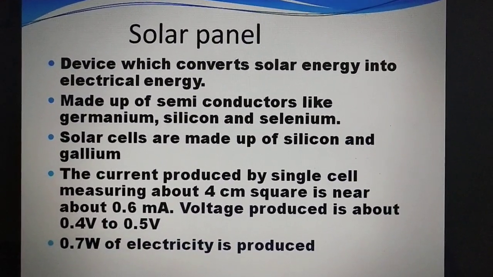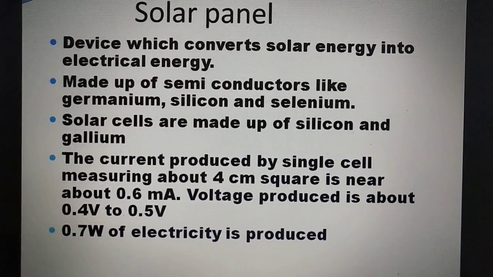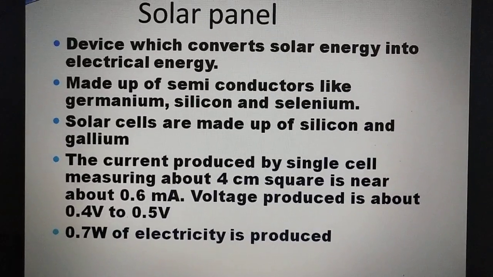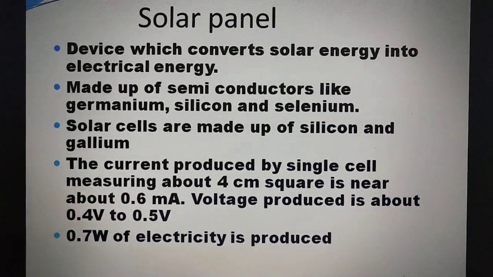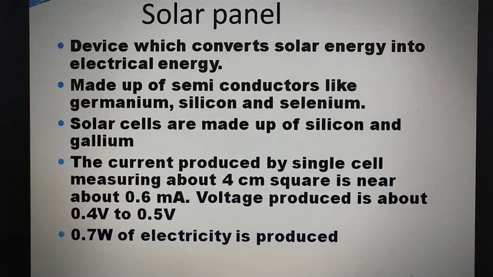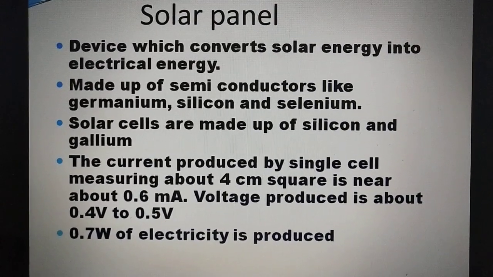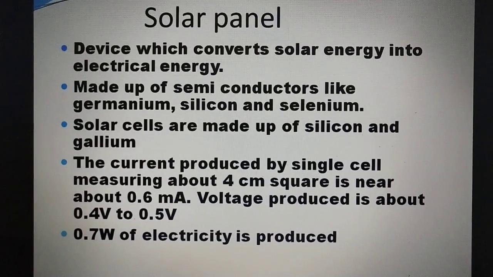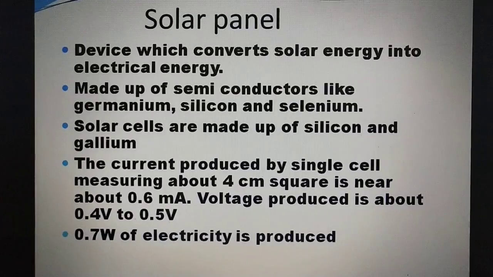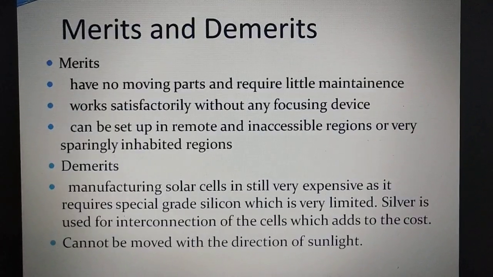Next device is the solar cell or panels. A device that converts solar energy into electrical energy is called a solar cell, and they are made up of semiconductors like germanium, silicon and selenium. Now solar cells are made up of silicon and gallium. The current produced by a single cell which measures 4 cm square is about 0.6 milliampere. Voltage produced is 0.4 to 0.5 volt, and the energy produced by a single cell is 0.7 watts of electricity.